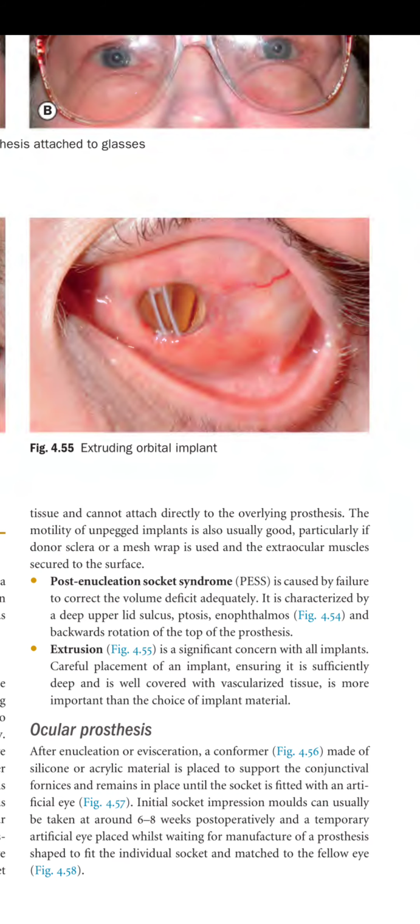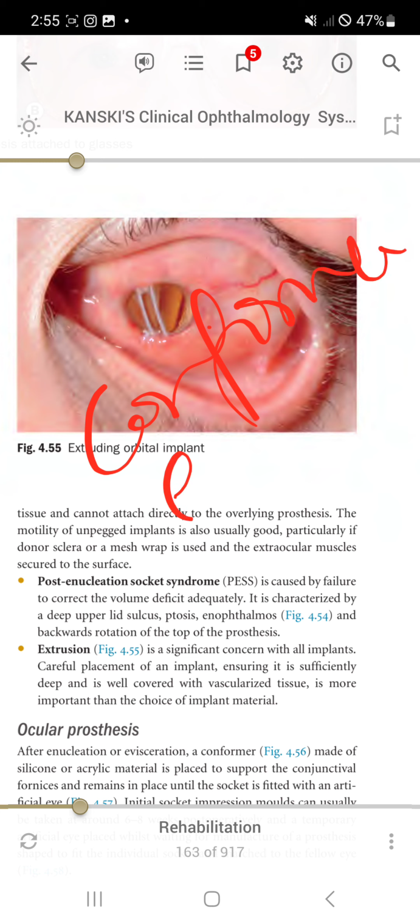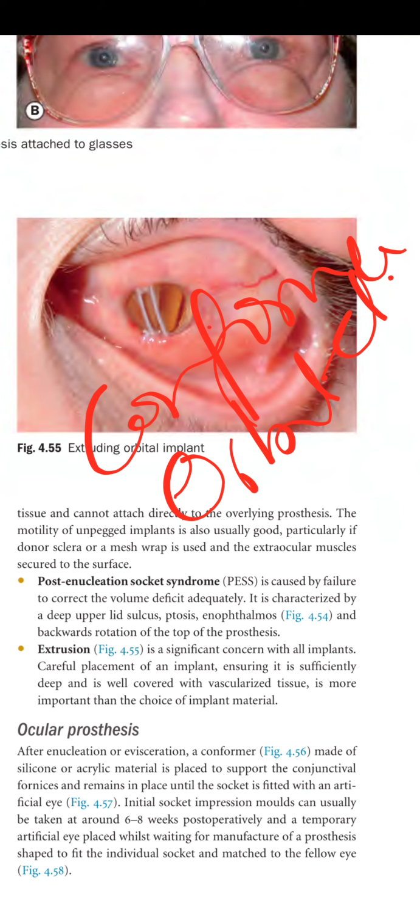After enucleation or evisceration, an ocular prosthesis or conformer made of silicone or acrylic material is placed to support the conjunctival fornices and remain in place until the socket is fitted with an artificial eye. So a conformer is basically a temporary material used after you eviscerate or enucleate the eye and put in the orbital implant. You put the prosthesis into the eye so that the conjunctival fornices remain formed until the artificial eye is placed.